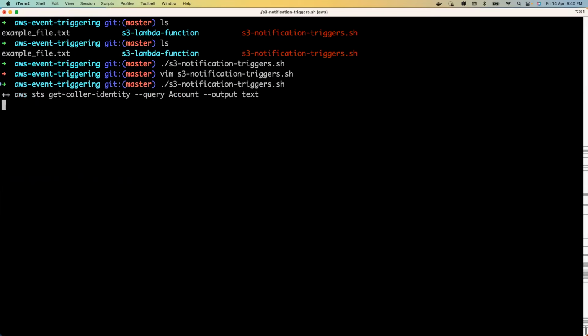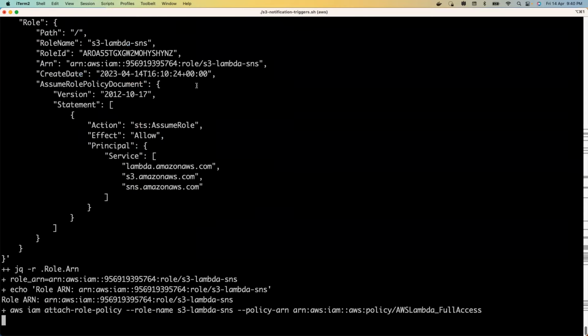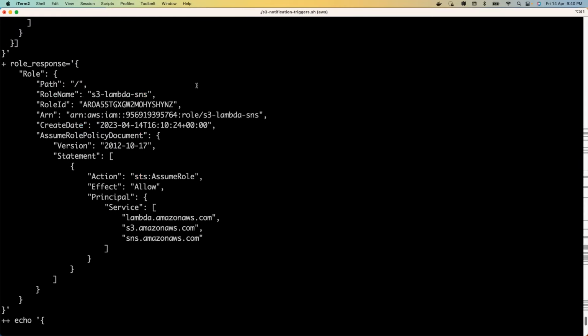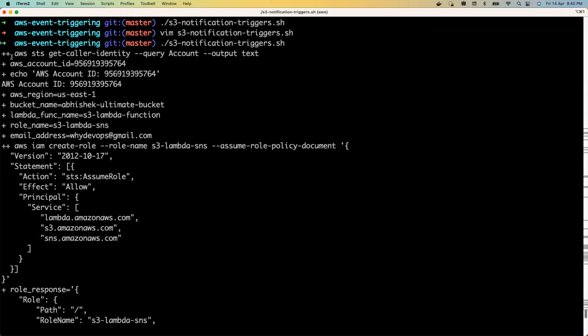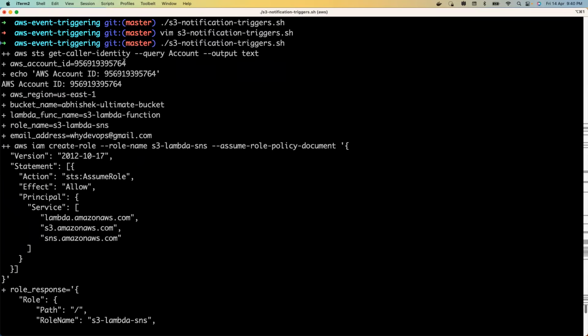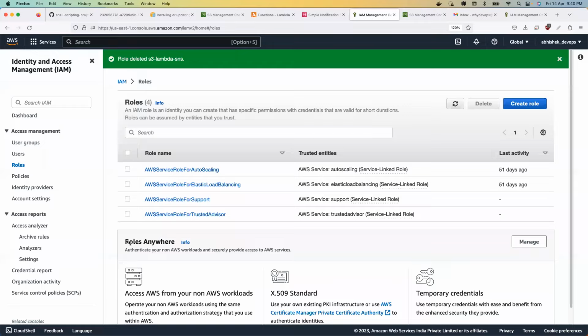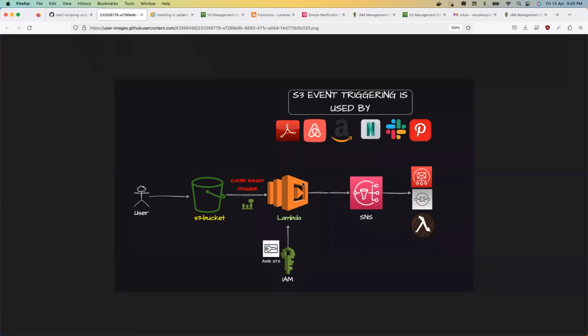Now, once this is executing, you will notice that I have put set -x. So the script will run in debug mode and you can see which commands are getting executed. The first command is get caller identity. That is, I want to get the AWS account ID because I am using it in the shell script. And after that, I'm creating a role. Okay, what is this role? This role is this one here. I'm creating an IAM role that I'll assign in the future to the Lambda function.